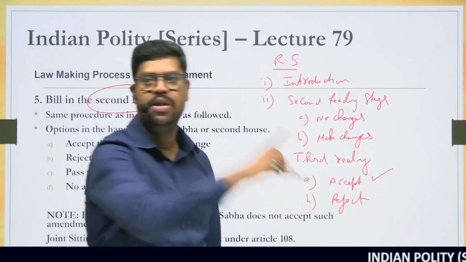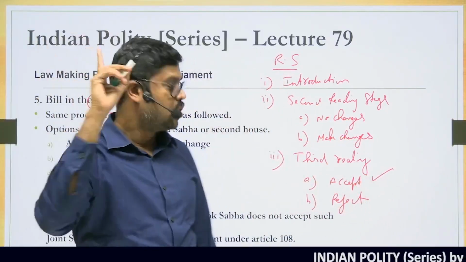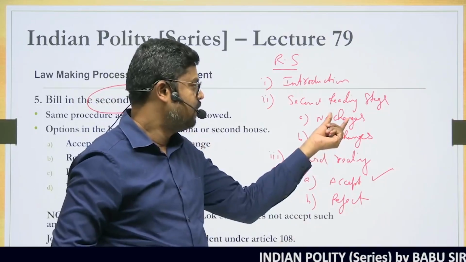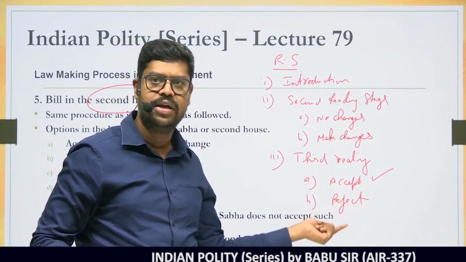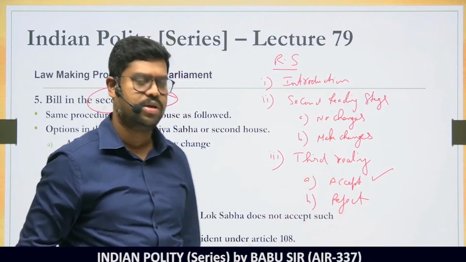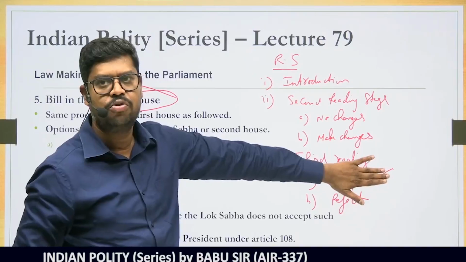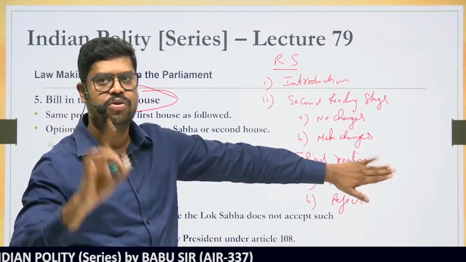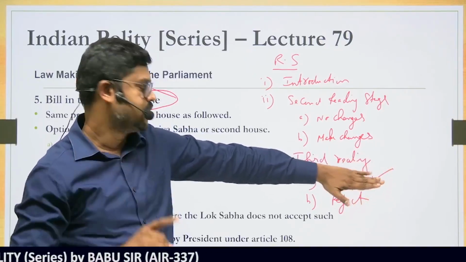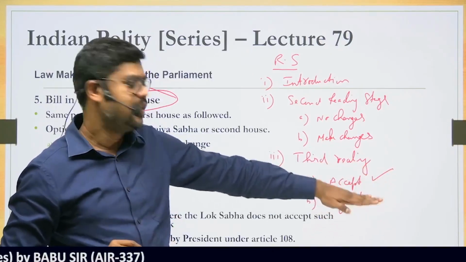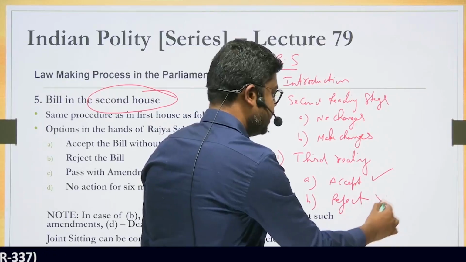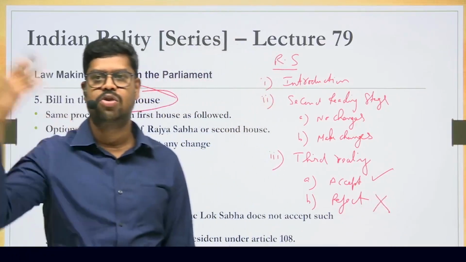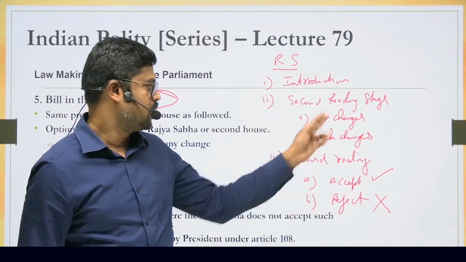If they accept the bill, then it will go to the president. So now remember, irrespective of whether they make changes or no changes, it will come to the third reading stage. In the third reading stage, they can accept or they can reject it. Let us not discuss accepting the bill yet, because there is something that I have to discuss before it goes to the president. But let us assume that they reject it. Whether they make changes or no changes, if they reject it, the bill will not move forward. The bill does not go to the president, irrespective of whatever they do.